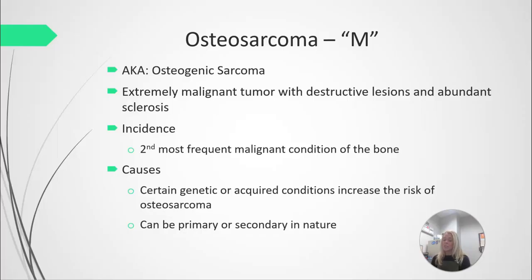Causes can be certain genetic or acquired conditions that can increase the risk, and these can be either primary or secondary in nature. Again, primary means that it originated here in the bone. Secondary means it metastasized from another site. We most often see osteosarcomas in young males, usually under the age of 30.